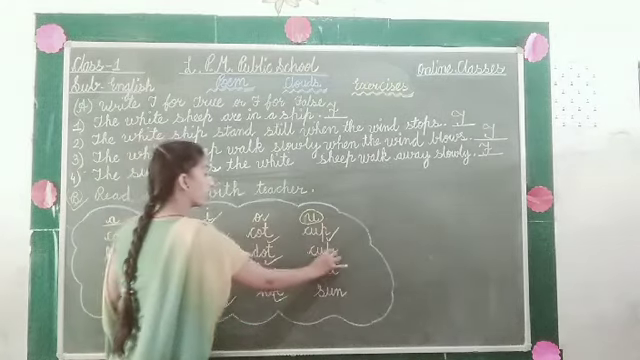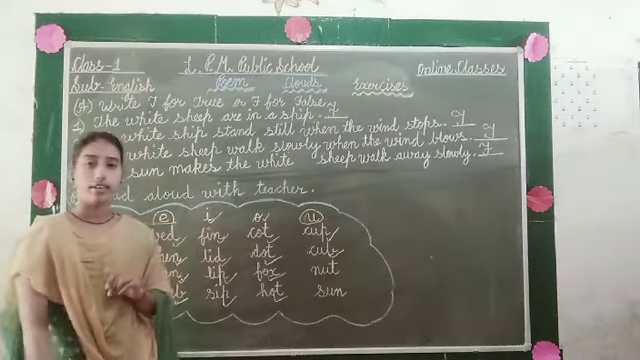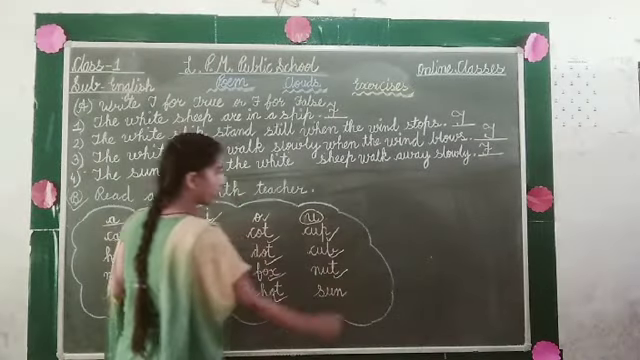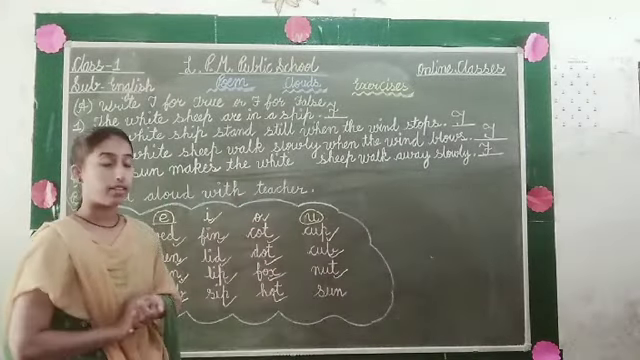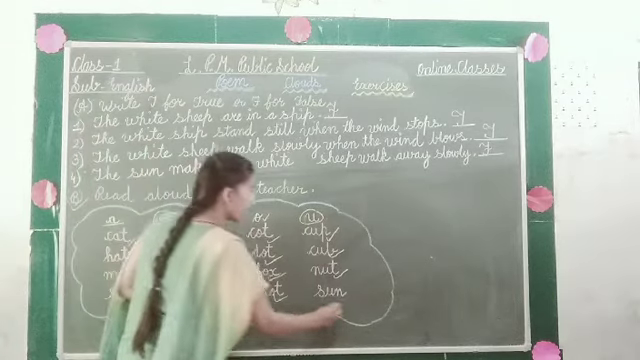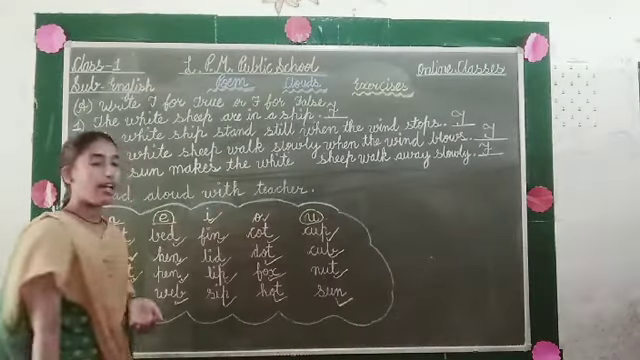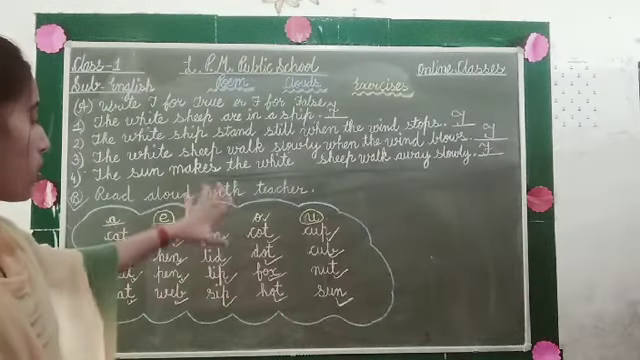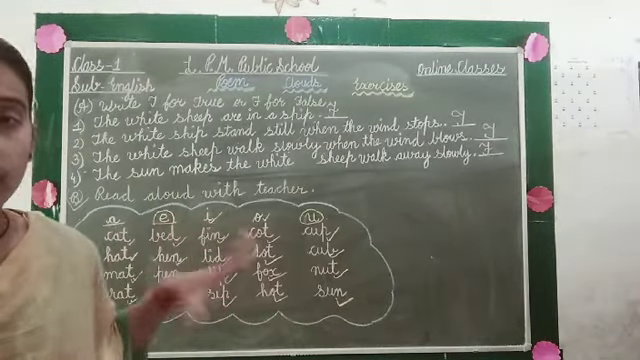Now the next is cub. C-U-B, cub. Now the next, N-U-T, nut. After that, the last one is sun. S-U-N, sun. So like this, you have to read all these words along with me in a loud voice.